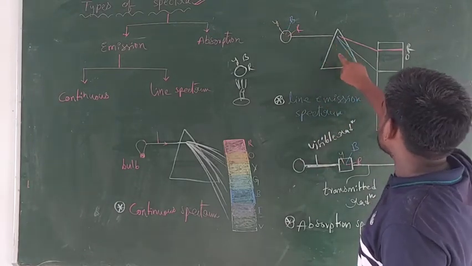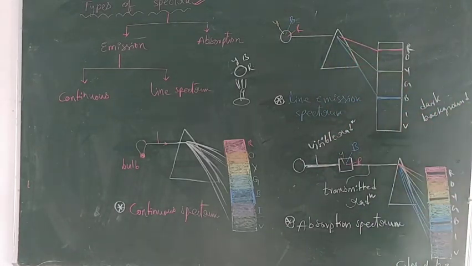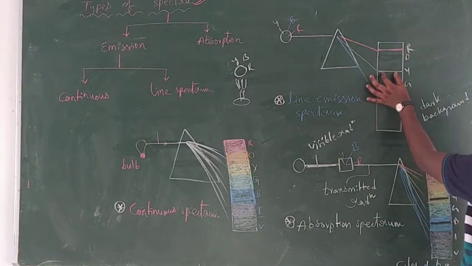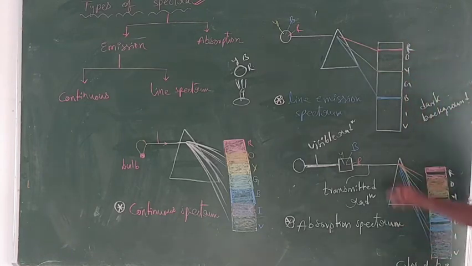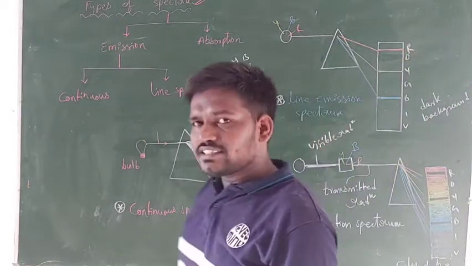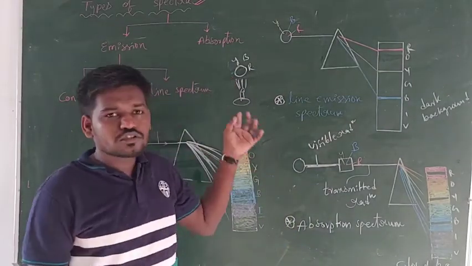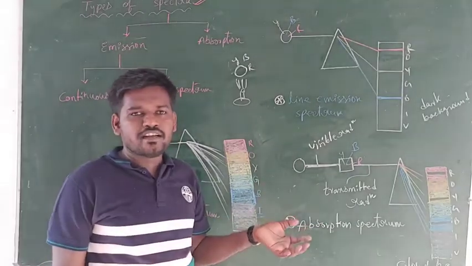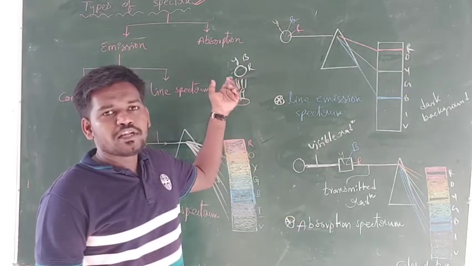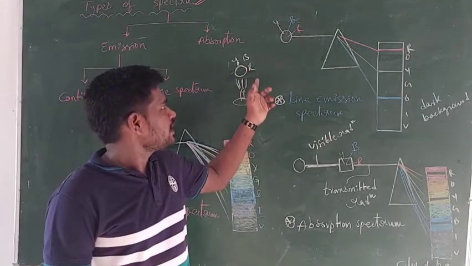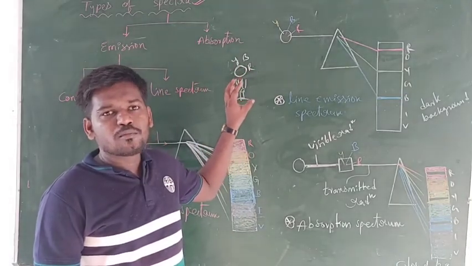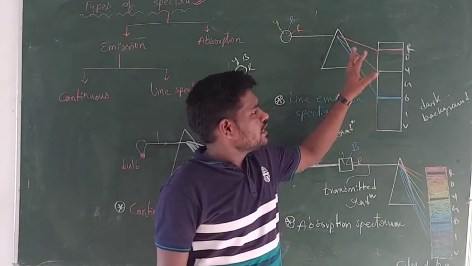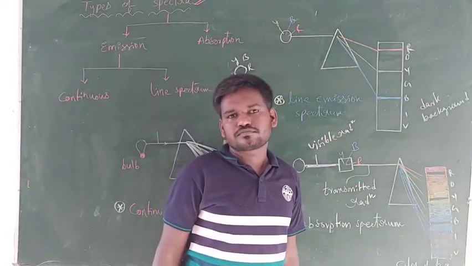And when it is passed through the prism, splitting takes place. You will get a small component of blue color here, a yellow color here, and a red color. So why are we getting all these small lines? Because this body absorbed a small part of the yellow, a small part of the blue, and a small part of the red. It did not absorb complete yellow or complete blue or complete red. It has absorbed a small component from yellow, blue, and red. That's why you get colored lines here, and the rest of the part is dark.